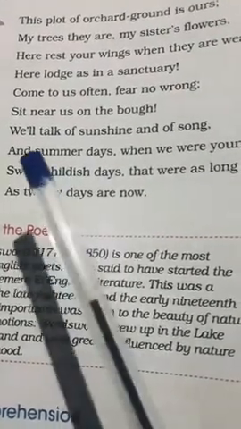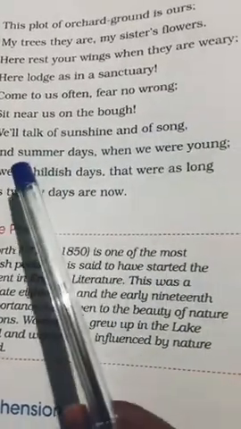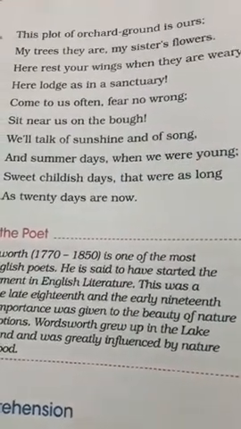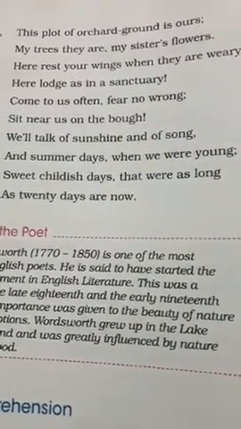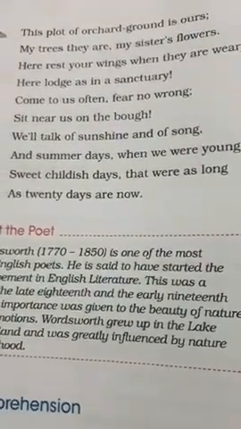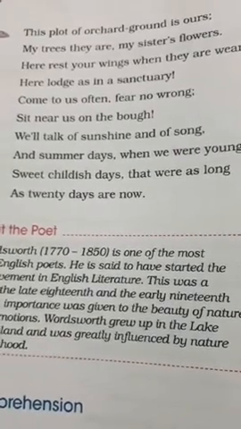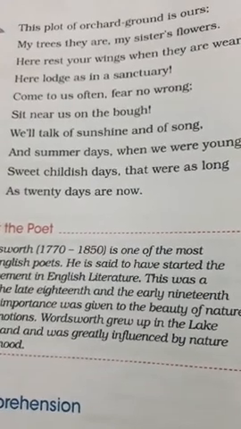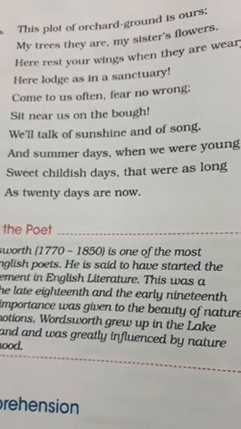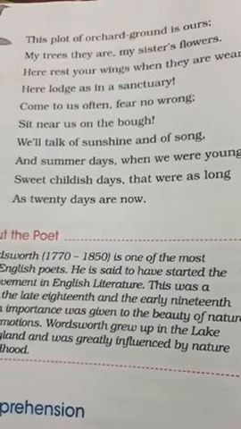Understood? Yes. We will talk of sunshine and of song and summer days when we were young. Understood? So what the poet is telling here, children, is that when you come and sit here on the branch of a tree, we can talk about the sunshine and about the song. Okay, and we will also talk about the childhood days. Okay, with whom is the poet talking, children? He is talking with the butterfly.